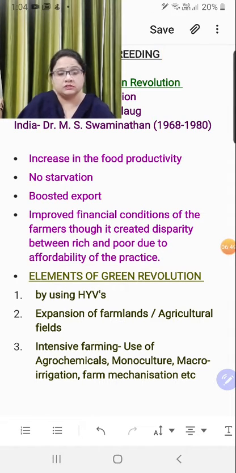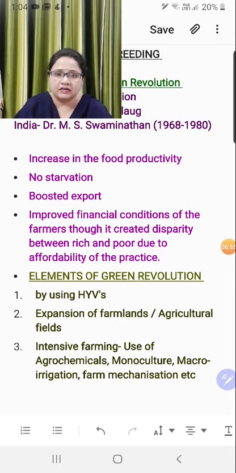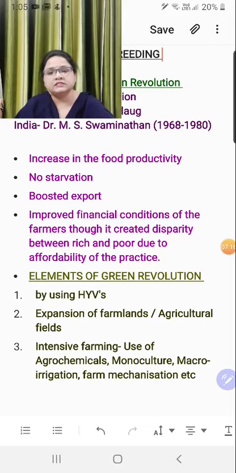The second thing, which was the main element of green revolution, was expansion of farmlands, because there was limited land area for cultivation. So to increase that limited agricultural field area, we actually cut the trees. So extensive deforestation was there in order to get free vacant area so that we can perform agricultural practices over it, right? And the third one here is intensive farming.